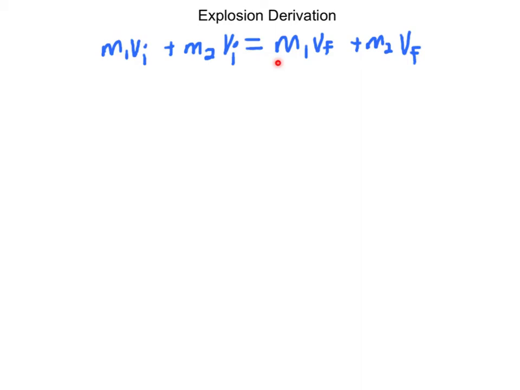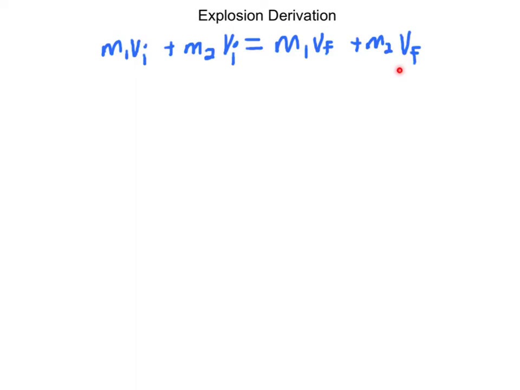Now, both of the other equations can be derived from the elastic equation. The elastic equation is kind of the equation that shows conservation of momentum, because it's all the different individual momentums added up. Here I have 2, I might have 3 and 4, equals all the final momentums added up. In an inelastic equation, your final velocities become the exact same because you're stuck together, right? And so we factor out the VF. That's why we get VF times, in parentheses, M1 plus M2, close parentheses, right?